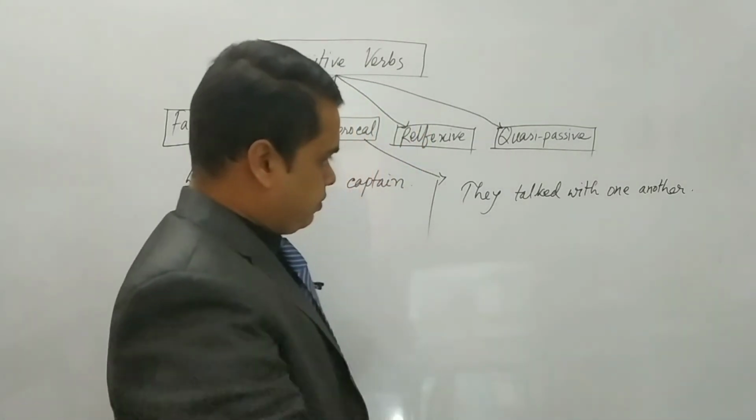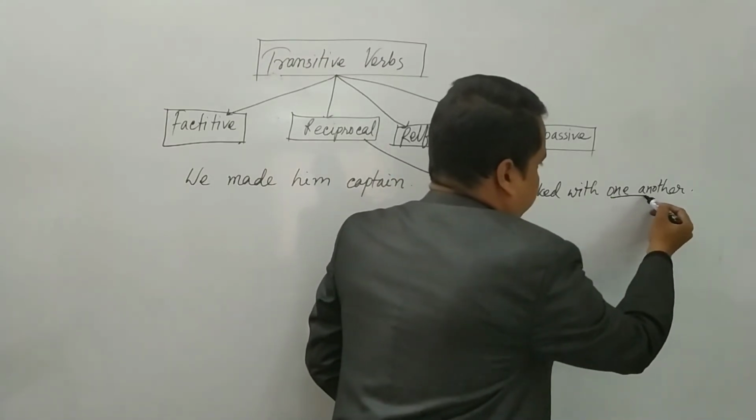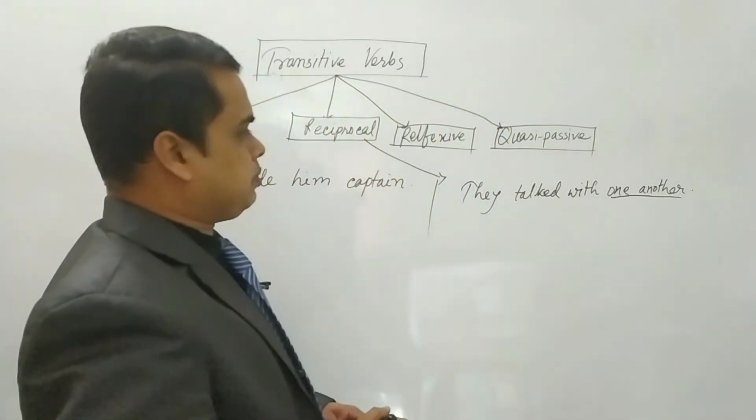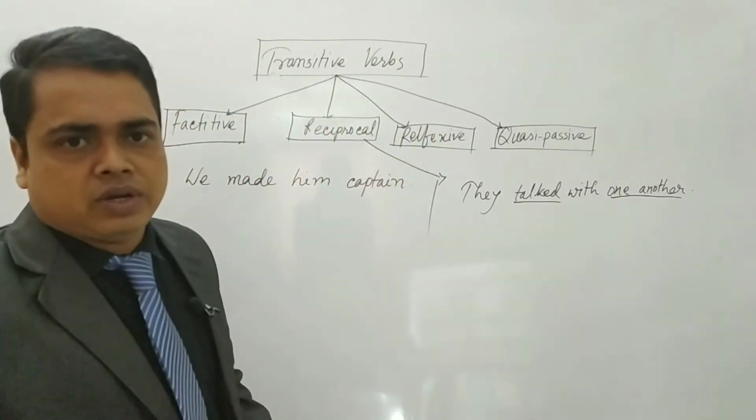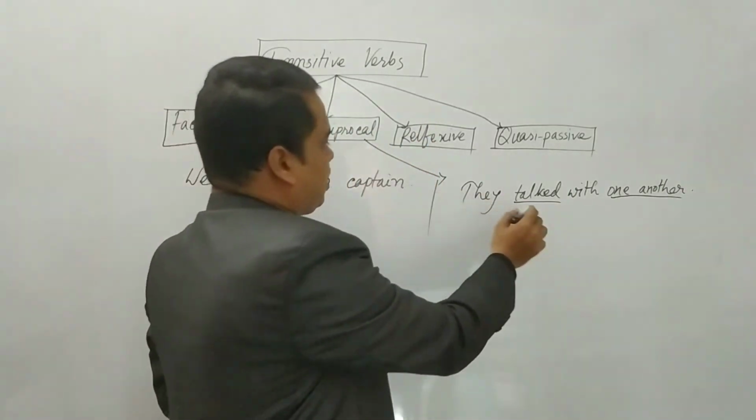Here, as you understood in that class, pronoun plus one another is a reciprocal pronoun, and this verb is called a reciprocal verb actually. So this is a reciprocal verb.